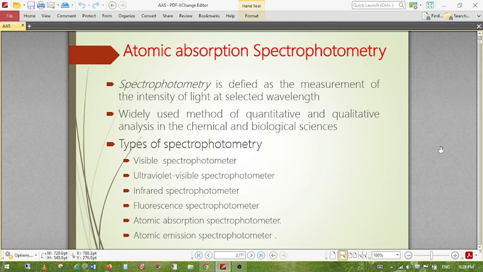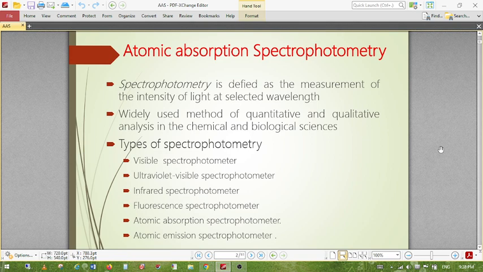The atomic absorption spectrophotometer is used to measure concentration by detecting the absorption of electromagnetic radiation by atoms rather than molecules. So the major difference between UV visible and atomic absorption spectroscopy is that it detects the absorption of light by atoms rather than molecules, because UV visible spectroscopy is in the molecular range, but AAS works on the principle of atomic absorption, not molecular radiation.